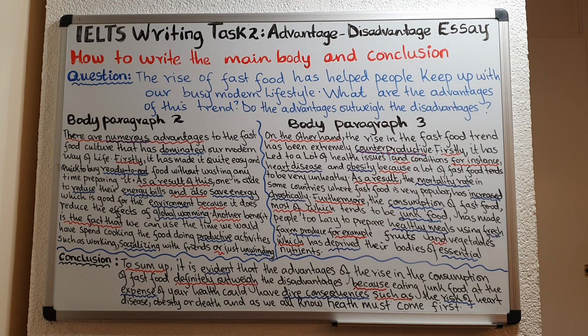Now, as soon as the examiner begins reading that paragraph, he or she can tell that you're going to be talking about advantages. You're going to be talking about numerous advantages. Numerous means countless. There are so many advantages. So the examiner now is waiting to hear what the advantages are. So remember to begin your body paragraph with a topic sentence.